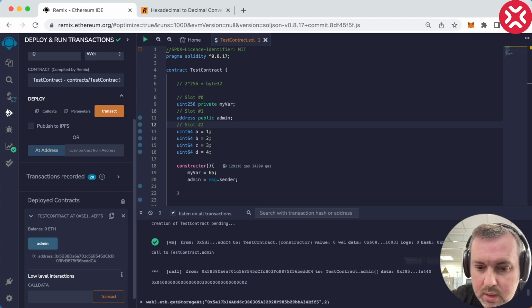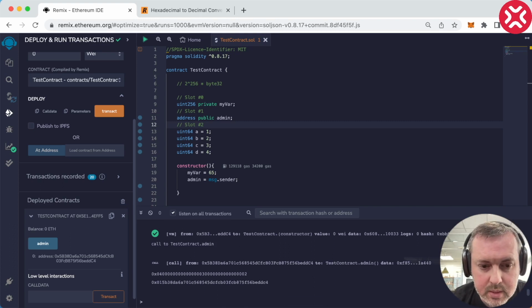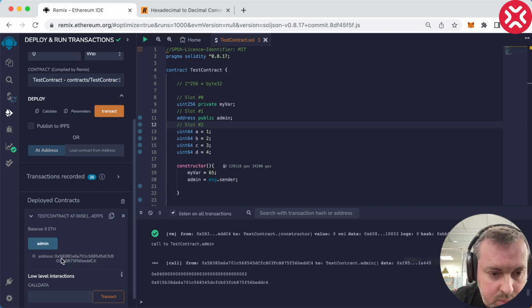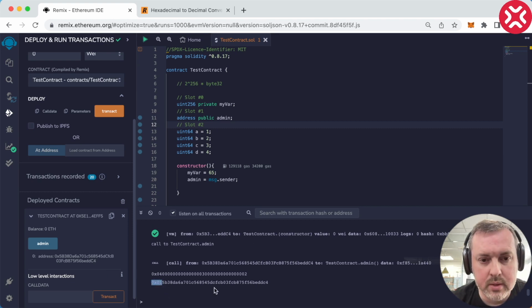And let's try and look at slot number 1, like so. And seems like this is the address, but be attentive. The address begins with 5B, or where do we see 5B? So here it is. So our A was compressed because it fitted together with the address, like I told you.